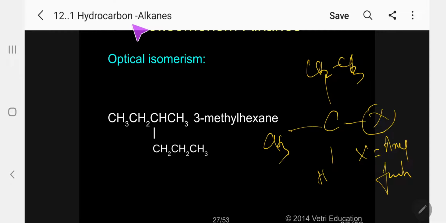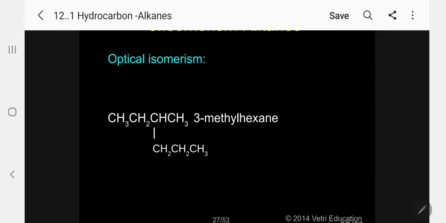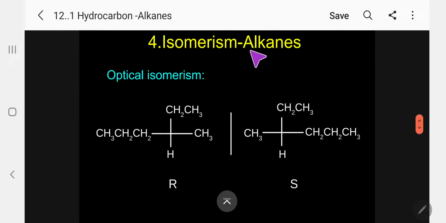Kindly follow. So this is the easy method to memorize. Kindly keep in mind, chain isomerism and optical isomerism are always possible in all types of organic compounds, and in other types of organic compound, depending upon the functional group present. Whenever we say optical isomerism, one will be R, the other will be S.